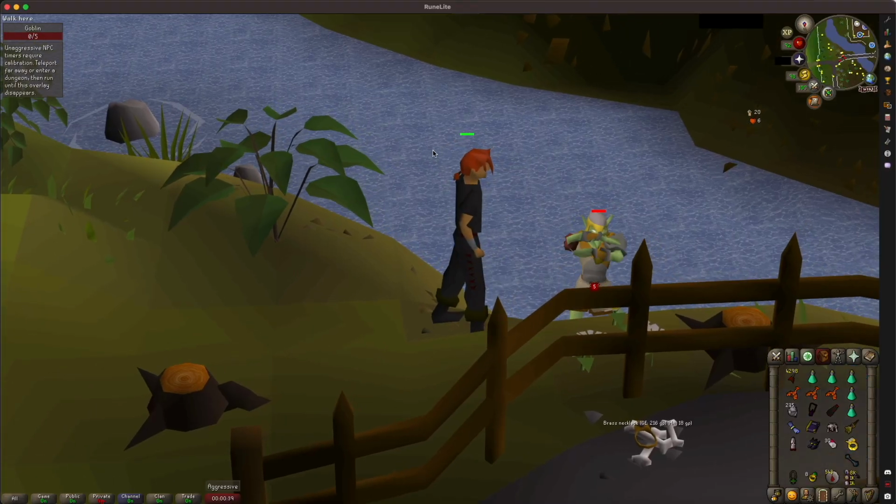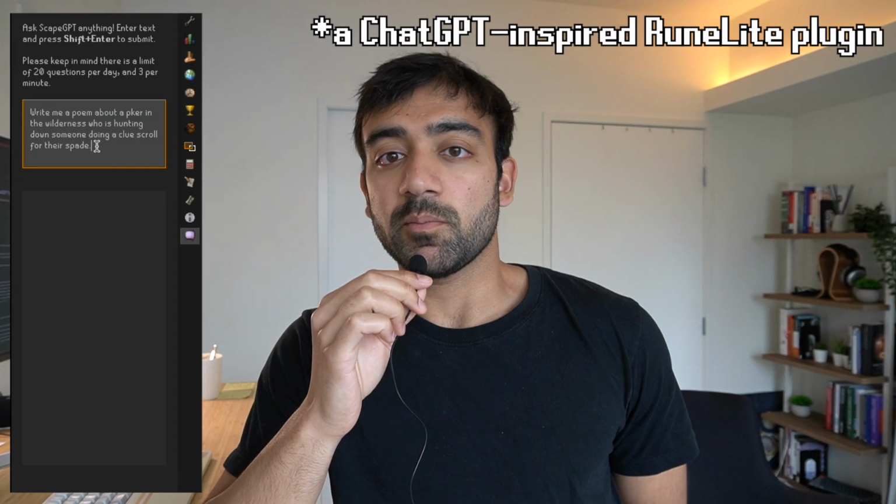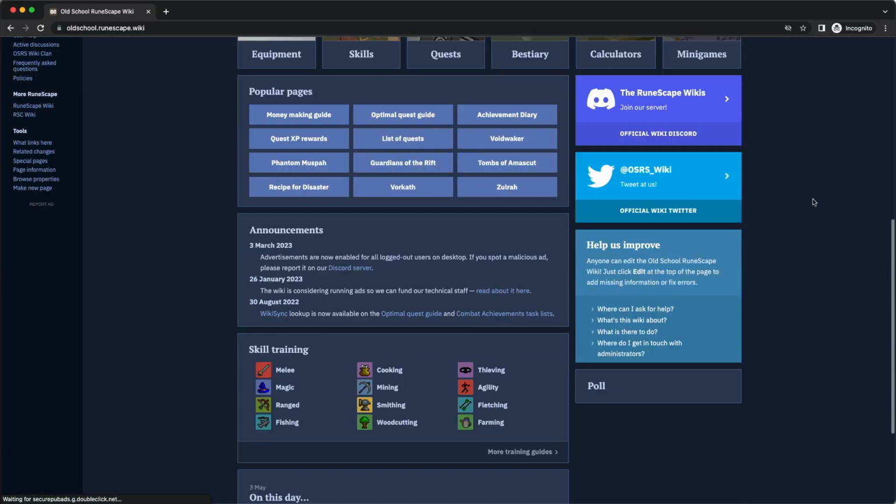Remember this game? RuneScape, my literal childhood. I spent the last few weeks making a ChatGPT plugin, but augmented with data from this game's wiki. The results were interesting. So why did I build this?